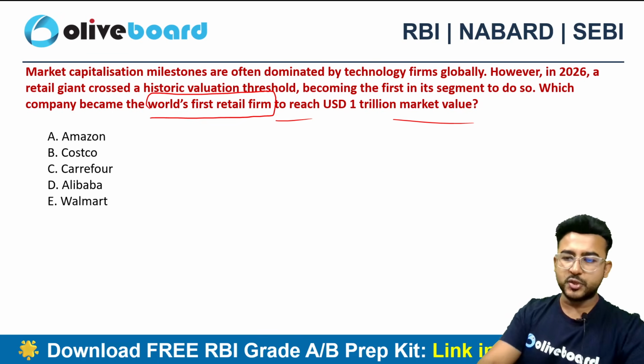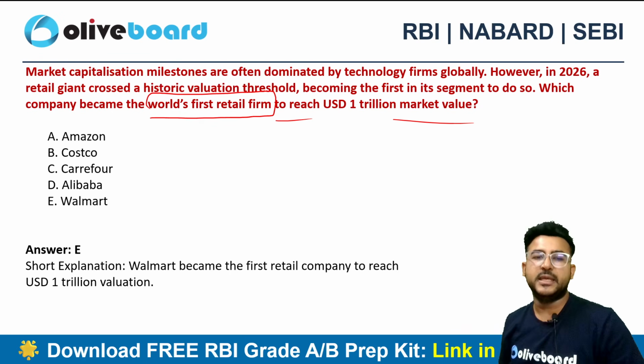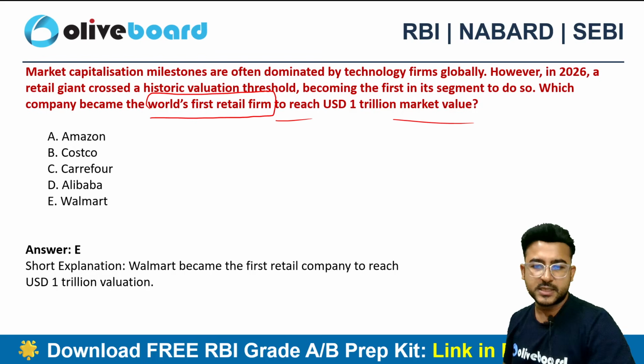Here the correct choice will be, guys, option E. Walmart was the first retail company to reach this particular valuation.